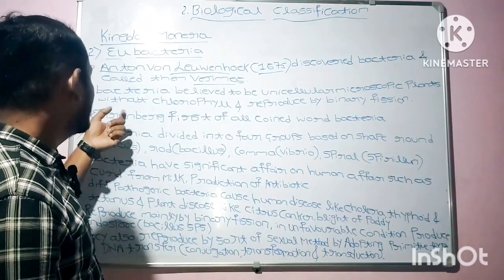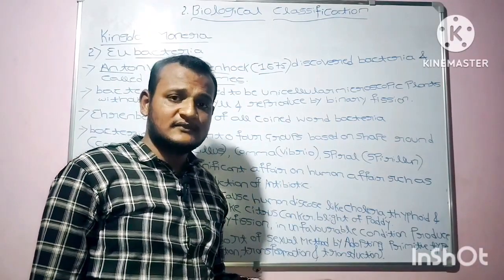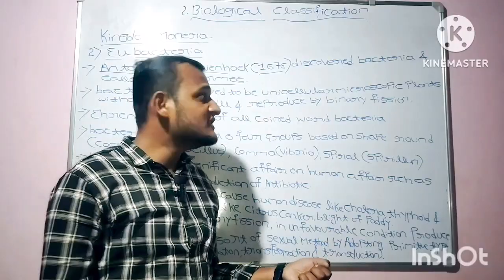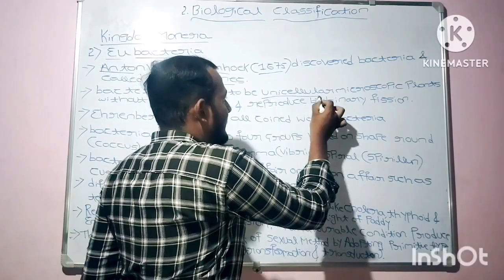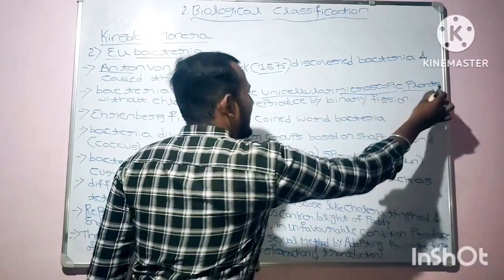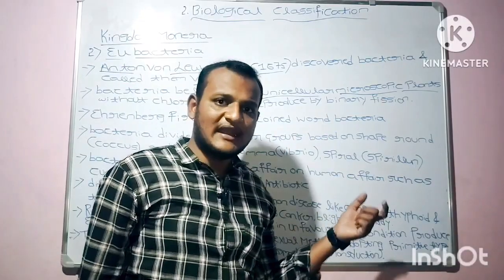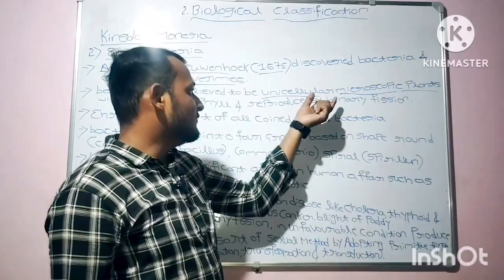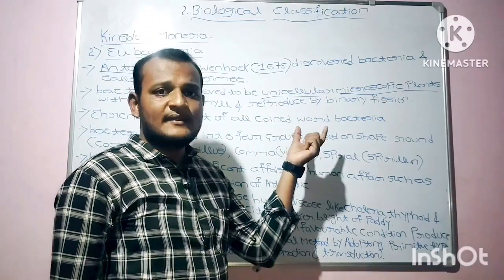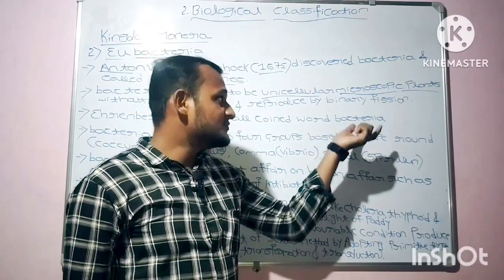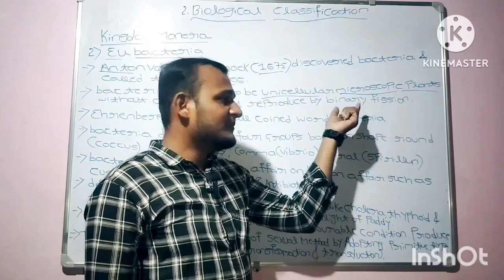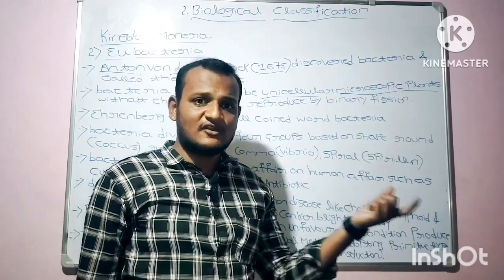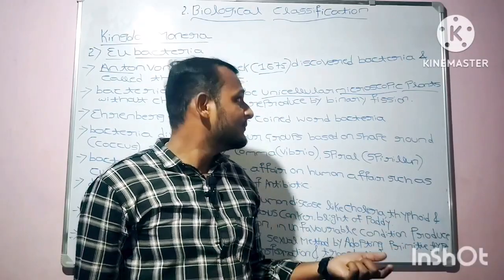Traditionally, bacteria were believed to be unicellular microscopic plants. As you know, unicellular means the organism is composed of a single cell, and microscopic means small-sized organisms which cannot be observed by our naked eyes.